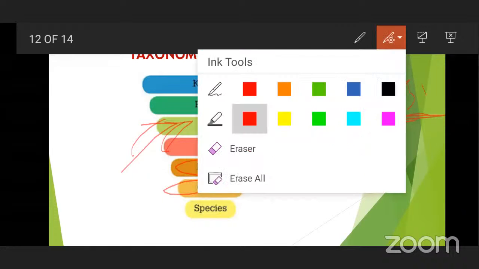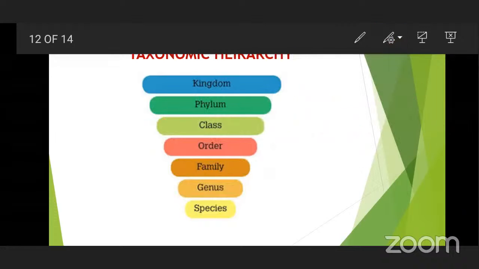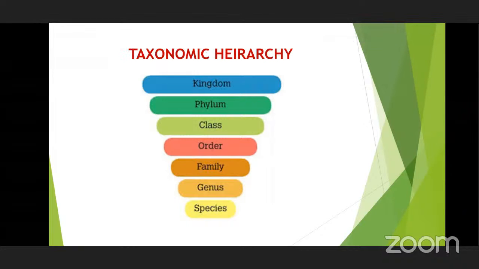So with this, it is clear, I think, what a taxonomic hierarchy is. Species, genus, family, order, class, phylum, kingdom. These are the different taxons here, and the smallest taxon is the species. The species can interbreed among themselves.